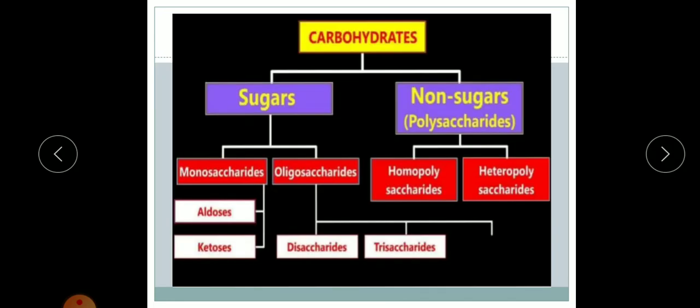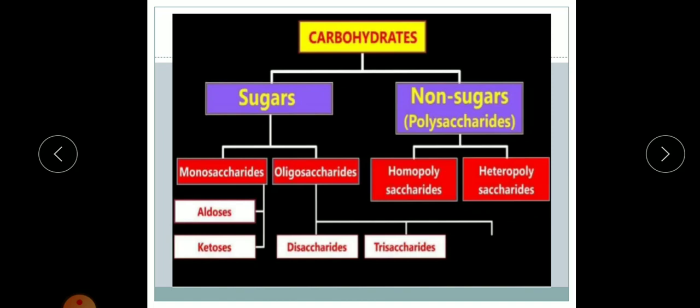Now we have also seen the classification of carbohydrates, which I told you we would discuss in the next class. Carbohydrates can first be classified as sugars and non-sugars. Non-sugars are also called polysaccharides. Sugars are further classified into monosaccharides and oligosaccharides, and monosaccharides are divided into aldoses and ketoses. Oligosaccharides are classified as disaccharides, trisaccharides, tetrasaccharides, and so on. Non-sugars are classified as homopolysaccharides and heteropolysaccharides. These are the general classification of carbohydrates.